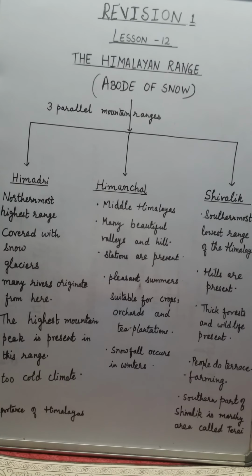Snow-covered peaks of the Himalayas fill our rivers with water throughout the year. Now, the climate is tropical at the base of the mountains, especially in Shivalik, and there is permanent ice and snow at the highest elevations. During winter, snowfall also occurs.